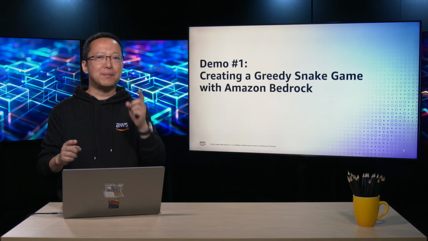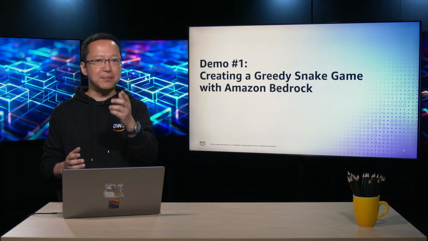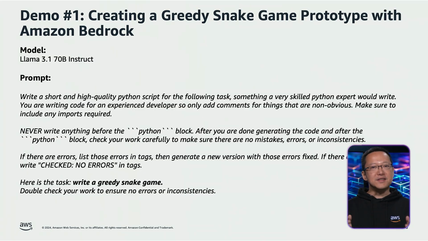Firstly, let's go through the prompt we intended to submit to the large language model. This is a prompt script for demo number 1. The prompt provides specific instructions for the model to follow when writing the code. For example, the code should be written with the assumption that the intended reader is an experienced developer, so only ambiguous portions should have comments included. Importantly, the prompt directly states that no code should be generated before the triple-quoted Python block.